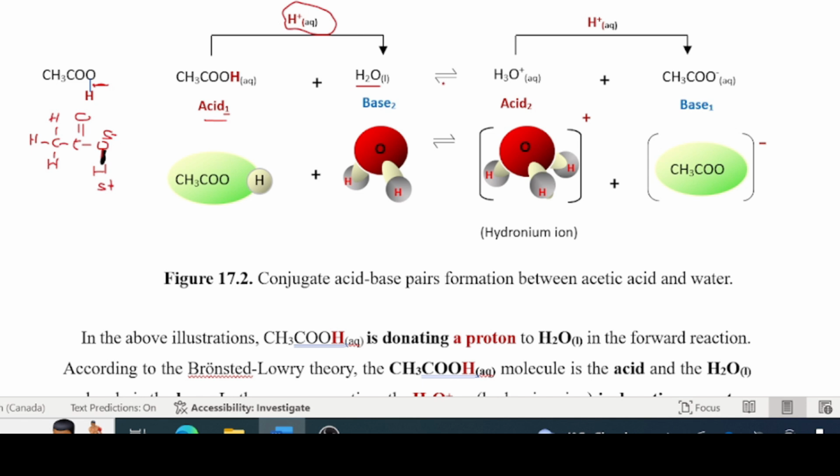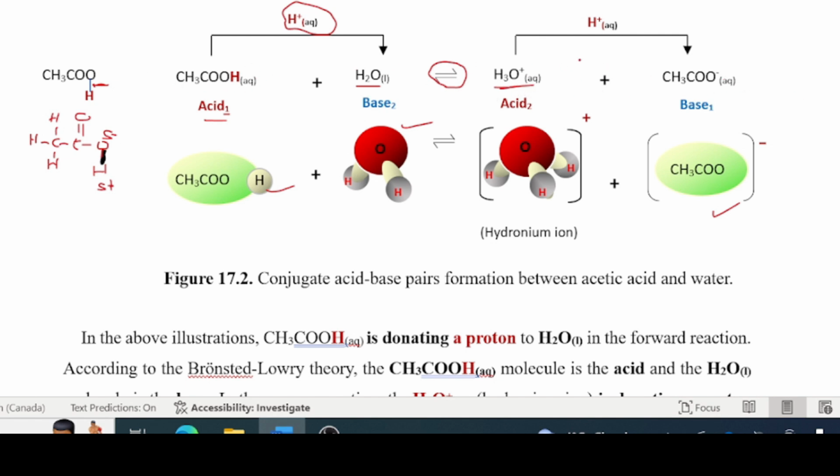You're seeing this maybe for the second time, this double arrow here. It indicates a reversible reaction. This is the space filling model here of the acid. So this will be lost. When that is lost, this is what is left. When this guy gains the hydrogen, this one here, you can see, has no extra hydrogen. So this is what is formed. When this picks up the proton, it forms this. When this loses this hydrogen, it gives you this.